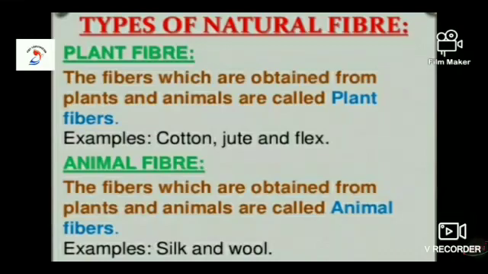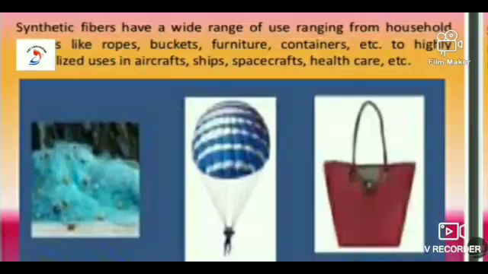In class 7, we are going to learn about animal fiber, which is obtained from animals. They are called animal fibers. Examples are silk and wool. We already know that silk is obtained from silkworm and wool is obtained from sheep, goat, yak, camel, even rabbit. Now, we will study about these animal fibers in detail.